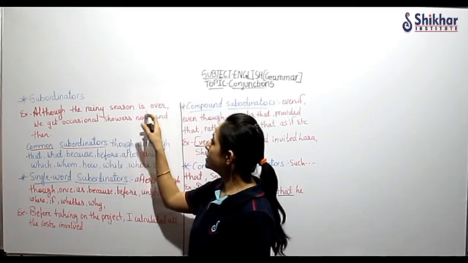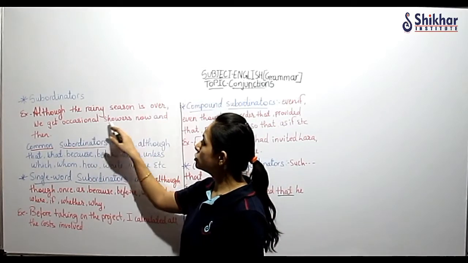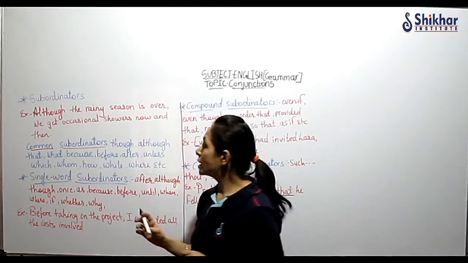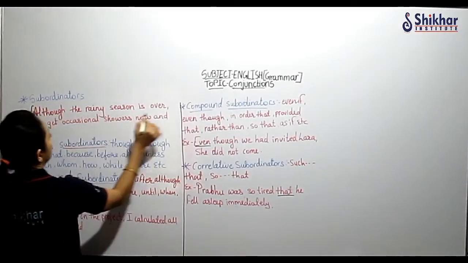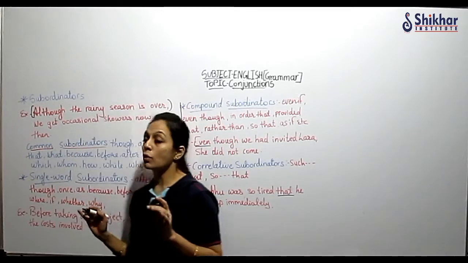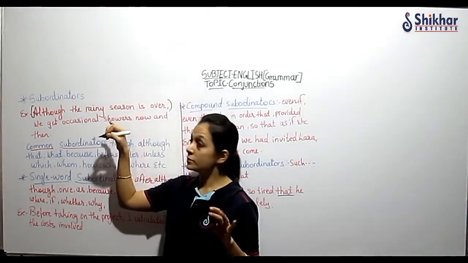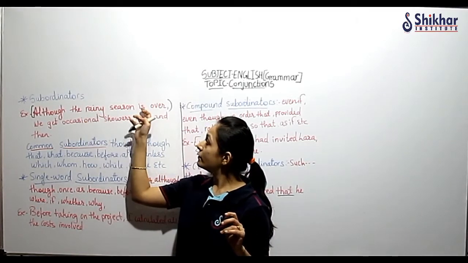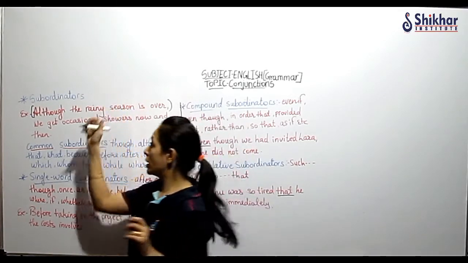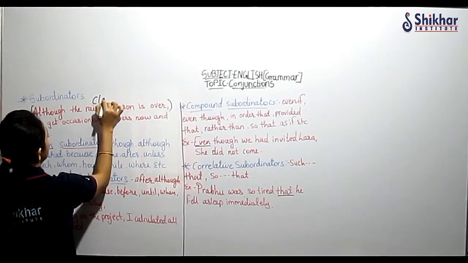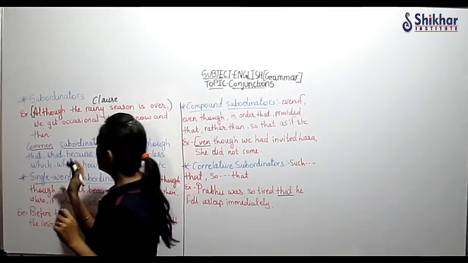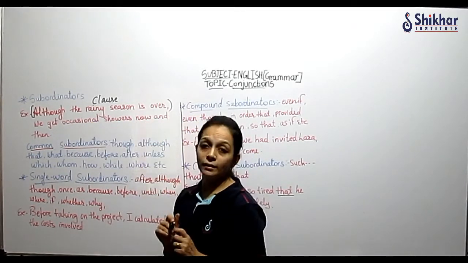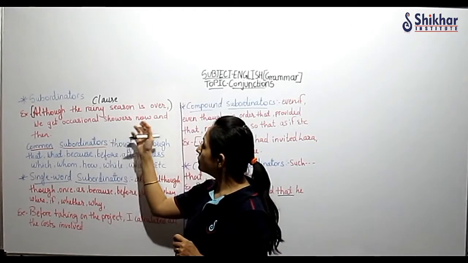Although the rainy season is over, we get occasional showers now and then. Now here two clauses are there. Although the rainy season is over, this is one clause because the rainy season is the subject and is is your finite verb. दोनों subject भी है finite verb भी है तो ये एक clause हो गया. It is one clause. Okay. And the second one is we get occasional showers now and then.